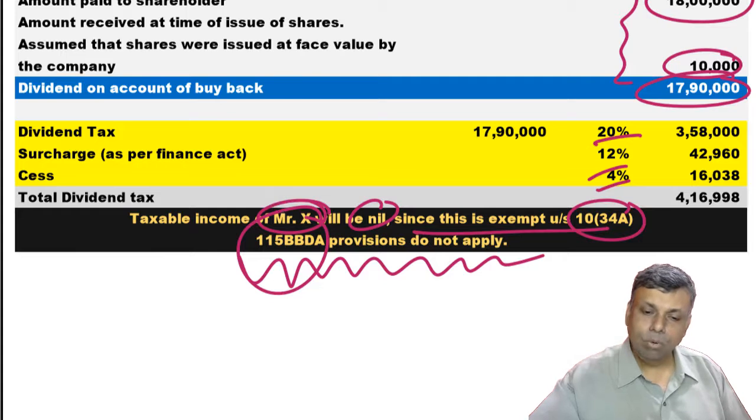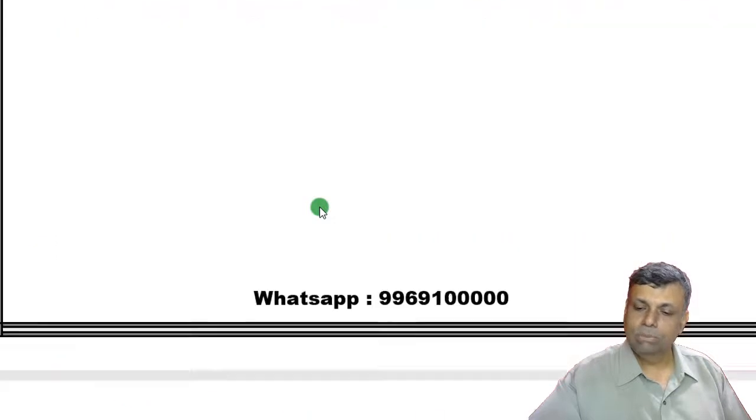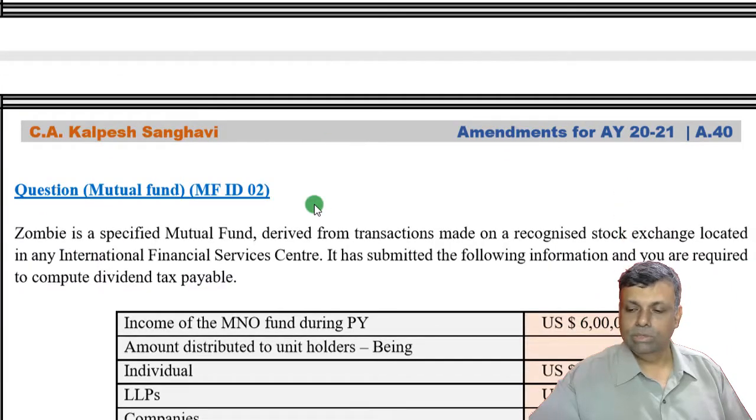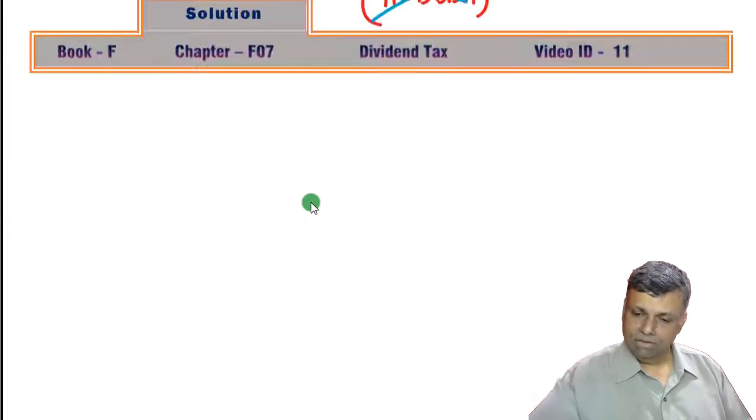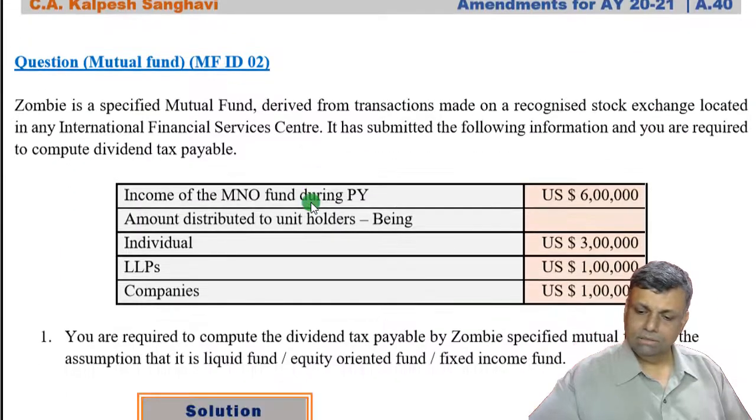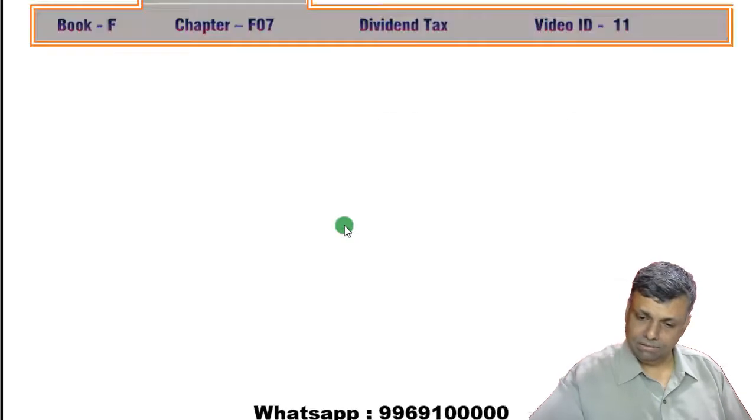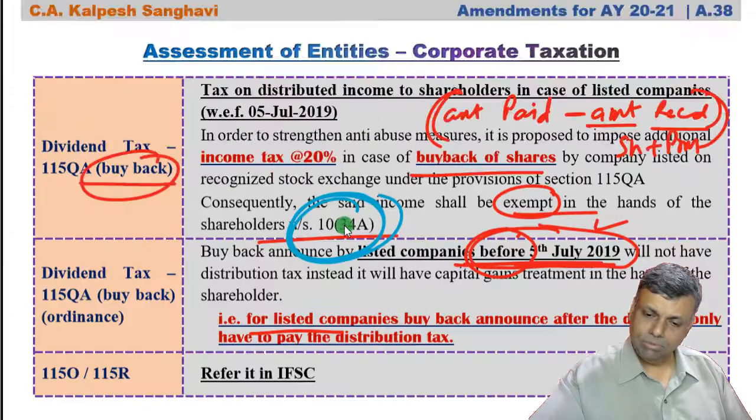That is one of the main points which you as a student should remember very, very precisely in this particular situation. Okay. Now, one more question that I would like to take up, only for the purpose of discussion, with respect to dividend distribution done by mutual funds. Supposing there is dividend distribution done by a mutual fund which is in IFSC. It's a very small point, but I would like to bring it to your notice.